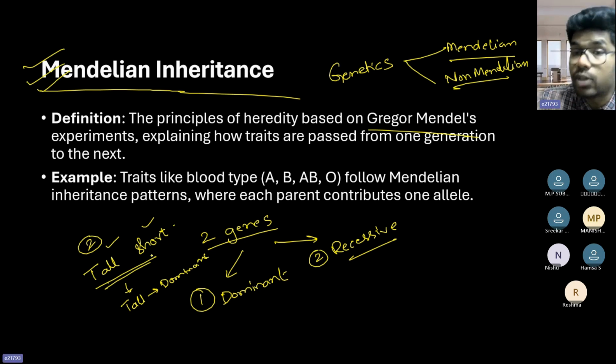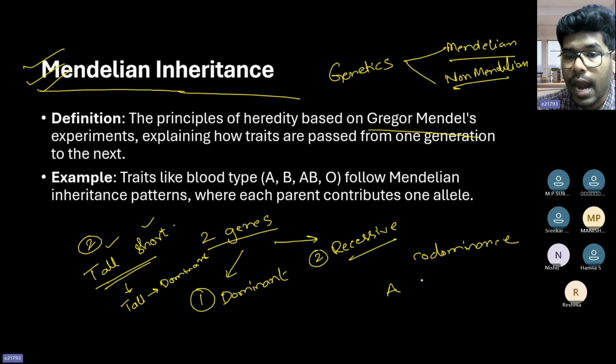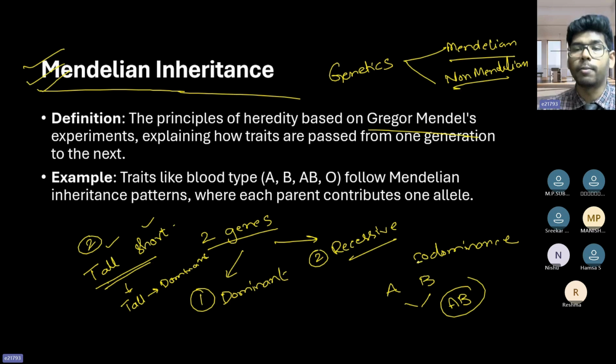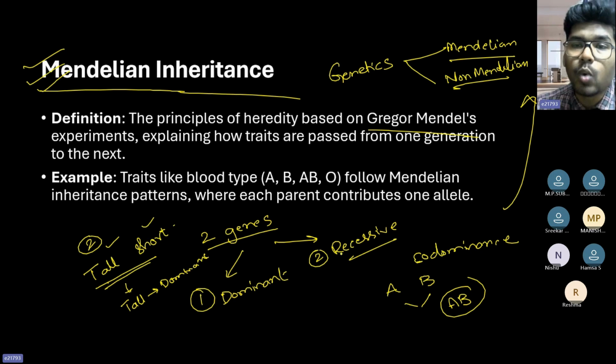But gradually, when we are studying genetics, we have understood that there is codominance as well, right? If there is A blood group and B blood group combined together, it is becoming AB rather than A or B. That is called codominance. All this comes under non-Mendelian genetics. Codominance comes under non-Mendelian, whereas the law of dominance comes under Mendelian genetics. So because of the difference, we have Mendelian type of inheritance and non-Mendelian inheritance.